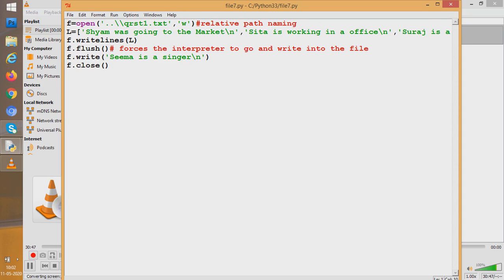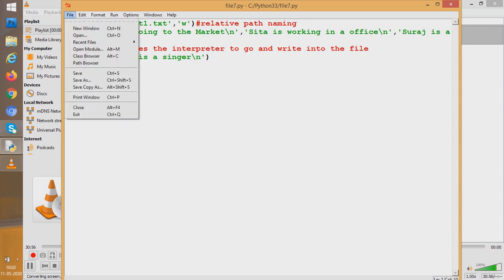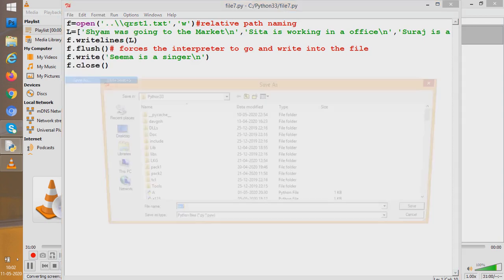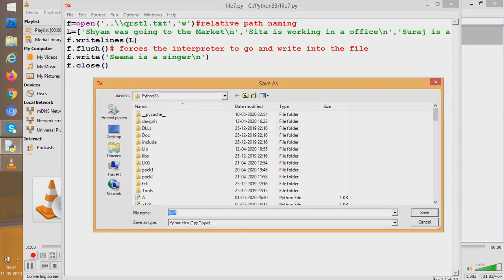So why didn't this computer give me the option? Because I was not working in Python as an administrator. So let us try it out. Let us see if we can or not. I first save this file, a name I gave to the file, say file 45. I saved it.